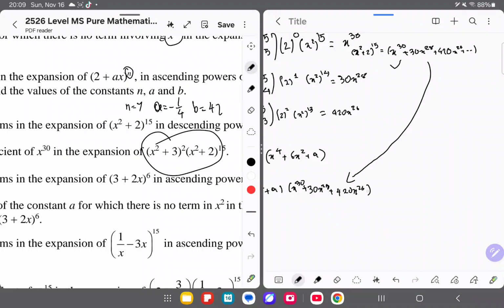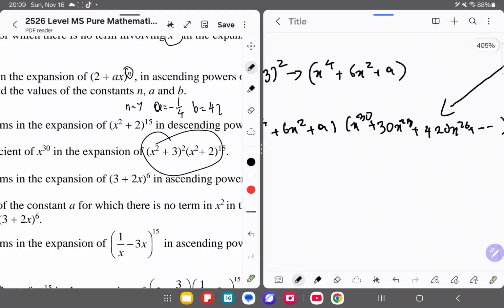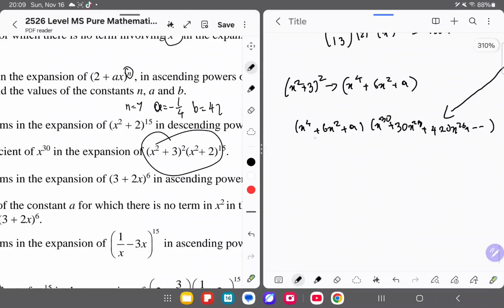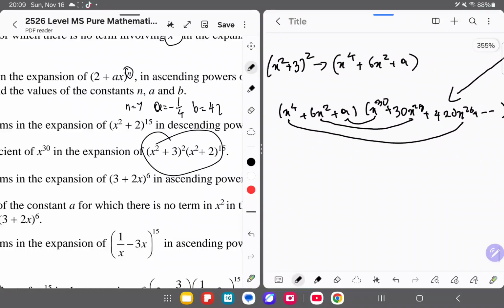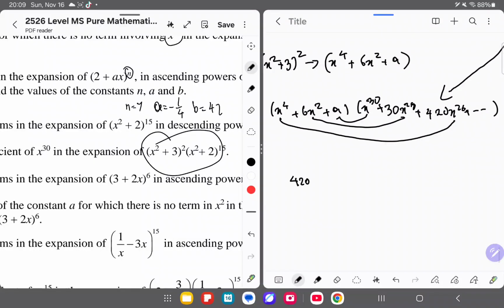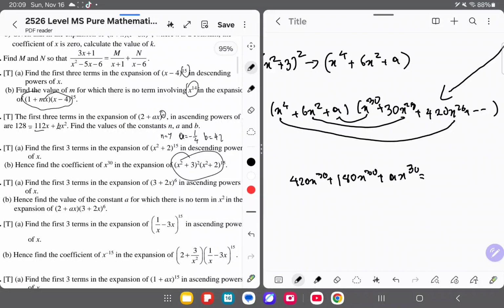420 x to the power of 26, and then of course plus dash dash, because it's better that way. And now we want the coefficient of x to the power of 30, so you multiply this with this, this with this, this with this, all of them make x to the power of 30. So here you get 420 x to the power of 30 plus 180 x to the power of 30 plus 9 x to the power of 30.